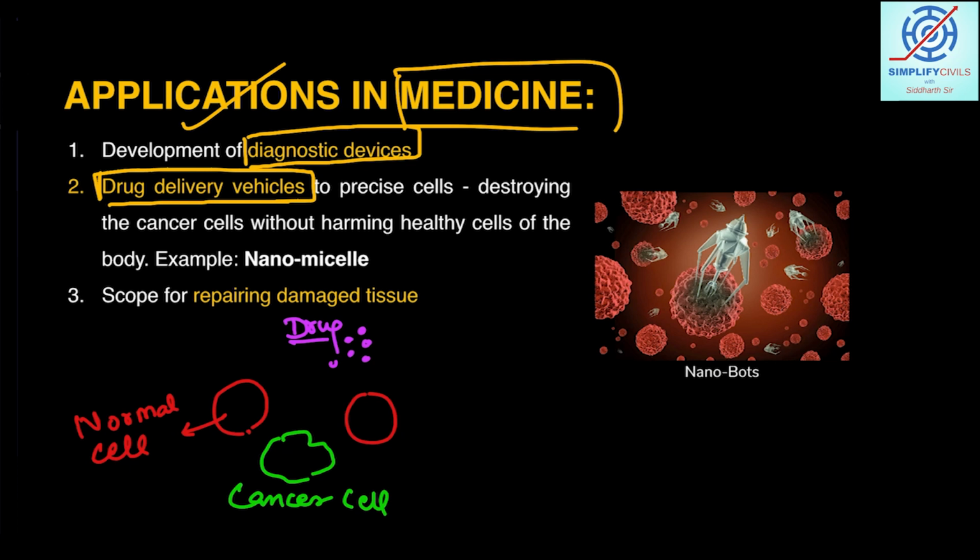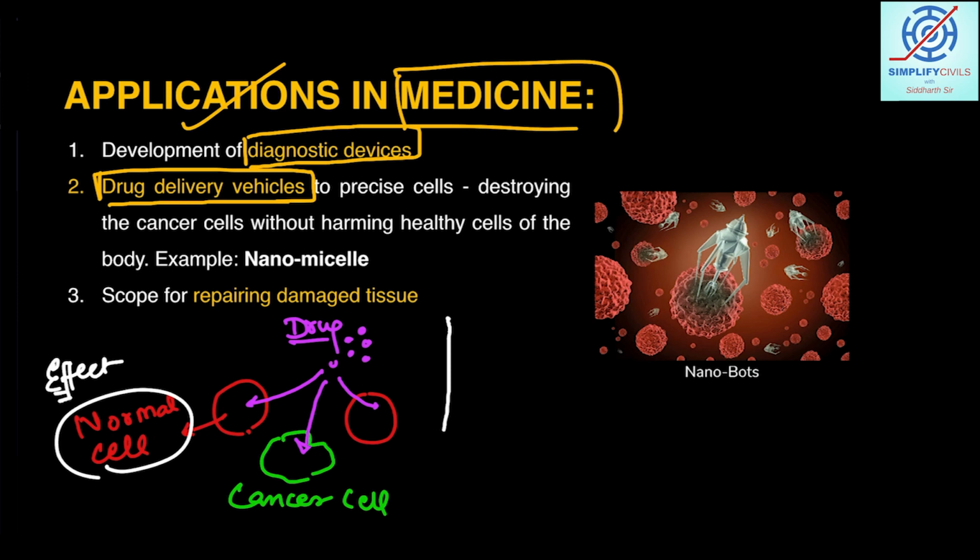Generally, this drug will go to the normal cells also and to the cancerous cells. This is how our healthy cells will also be impacted, the effect will be seen on the normal cells also. This is how the immune system, the healthy cells, will be compromised. But what will happen when we use nanotechnology?